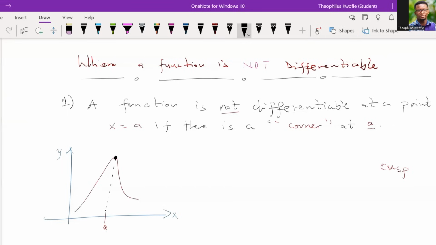So let's take note. Another example is a graph like this. So let me define it this way. I have a curve like this, then something like this. Over here, if I trace it down here, we claim that the function will not be differentiable at such a point, okay? Because this point is a corner, it just means that the function will not be differentiable at the point A. Please, are we all getting it? Good. So I want us to take note that for as long as there's a corner or what you call a cusp, the function will not be differentiable at that point.